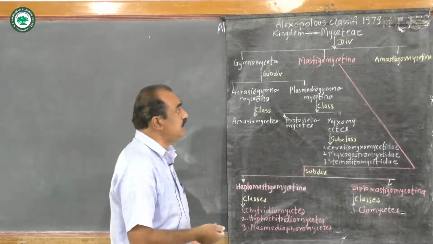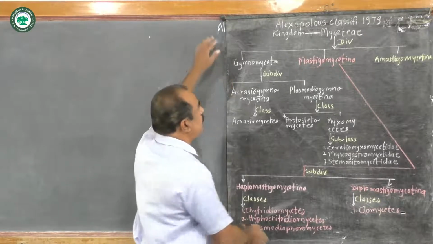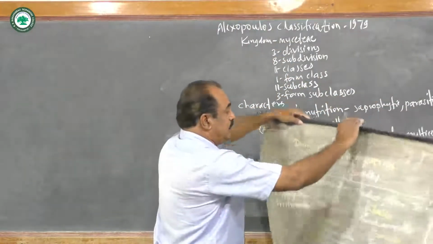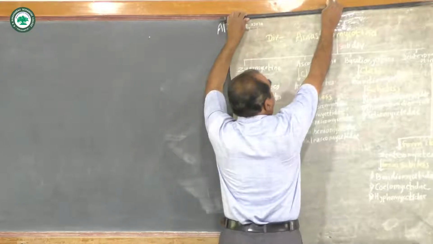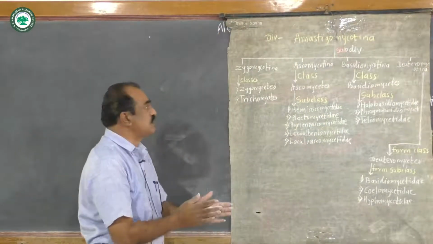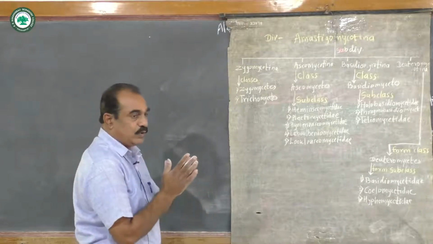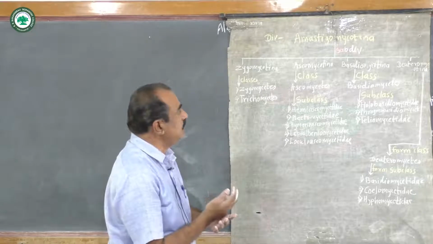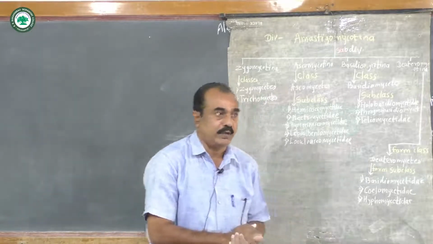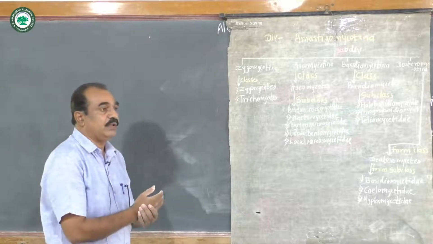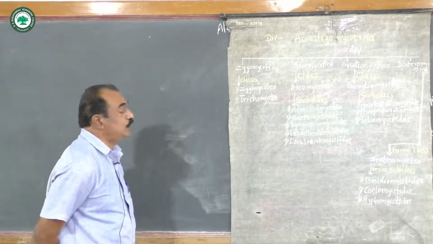While the third division, Amastigomycotina, is subdivided into four subdivisions, and these four subdivisions are: number 1, Zygomycotina; number 2, Ascomycotina; number 3, Basidiomycotina; and number 4, Deuteromycotina. Now from these four subdivisions, number 1, Zygomycotina, is again divided into two classes.